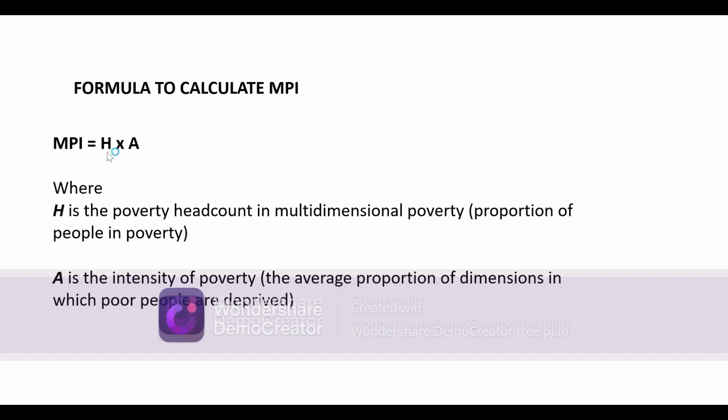The formula to calculate the MPI is this. MPI is equal to H into A, where H is the poverty headcount in multidimensional poverty, which means in a sample of households, how many households are found to be multidimensionally poor. So this is the headcount poverty in a multidimensional way. And A is the intensity of poverty, that is the average proportion of dimensions in which poor people are deprived, which means in the 10 indicators that you have seen, what is the proportion of poverty that these poor people are suffering from, that is the intensity of poverty.